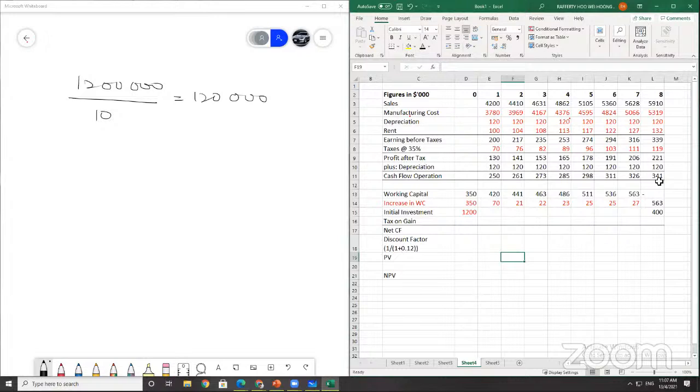It is an amount you need to spend first when you have that machine or initial investment. By the end of the period that you sell off the machine, you assume you'll get back all your working capital. That's why in year 8 you don't include any working capital, but in fact you receive the total lump sum back.